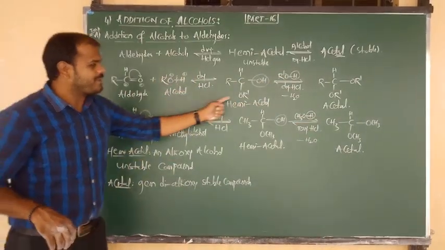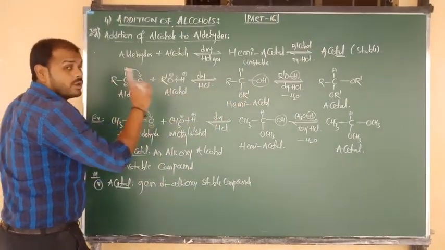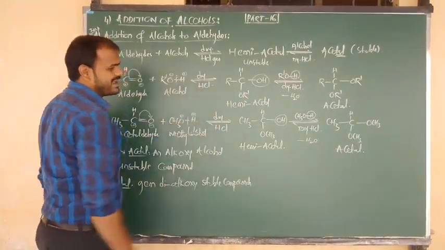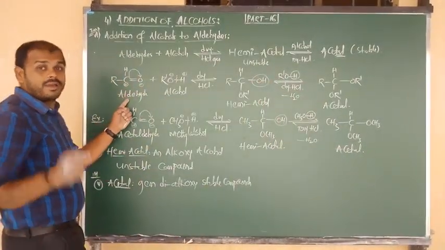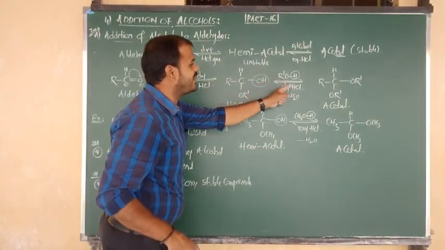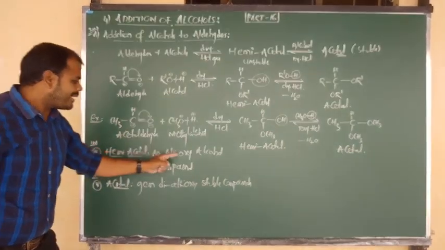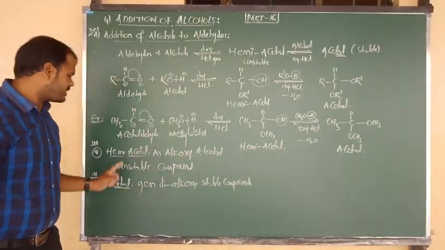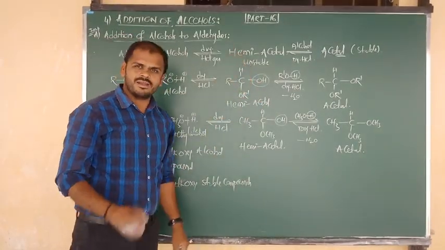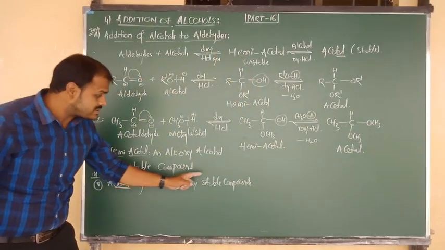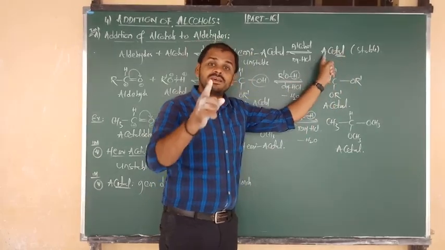Once again, how is hemiacetal forming? Hemiacetals are formed by the reaction of an aldehyde with 1 mole of alcohol in the presence of dry HCl. And acetals are formed again by the reaction of an aldehyde, but with 2 moles of alcohol in the presence of dry HCl. But the exact definitions are: a gem alkoxy alcohol unstable compound is called hemiacetal. Gem dialkoxy stable compounds are called acetal.